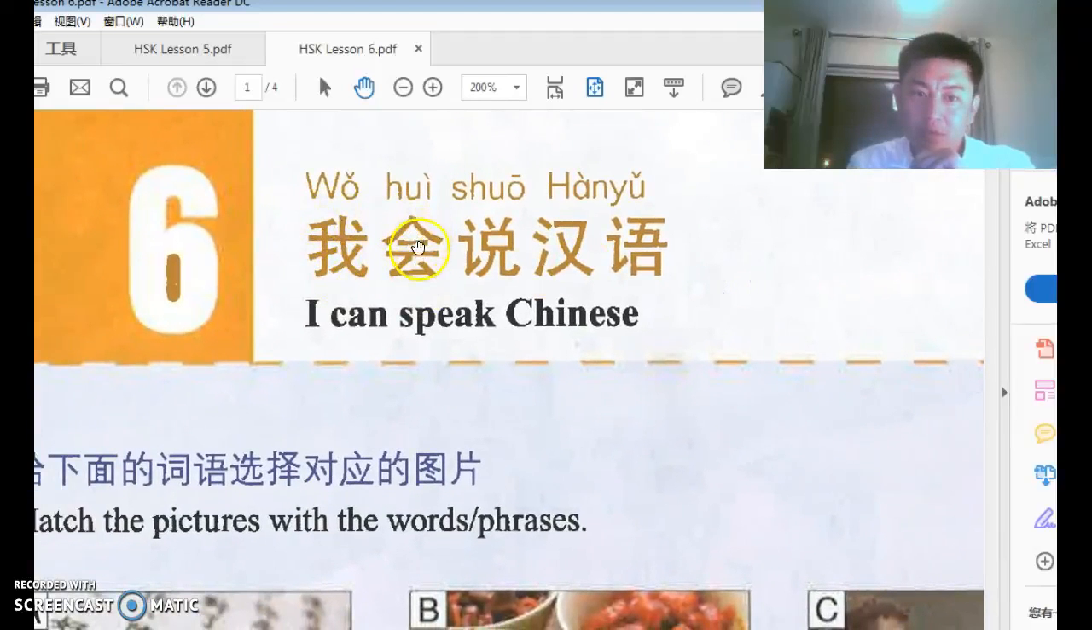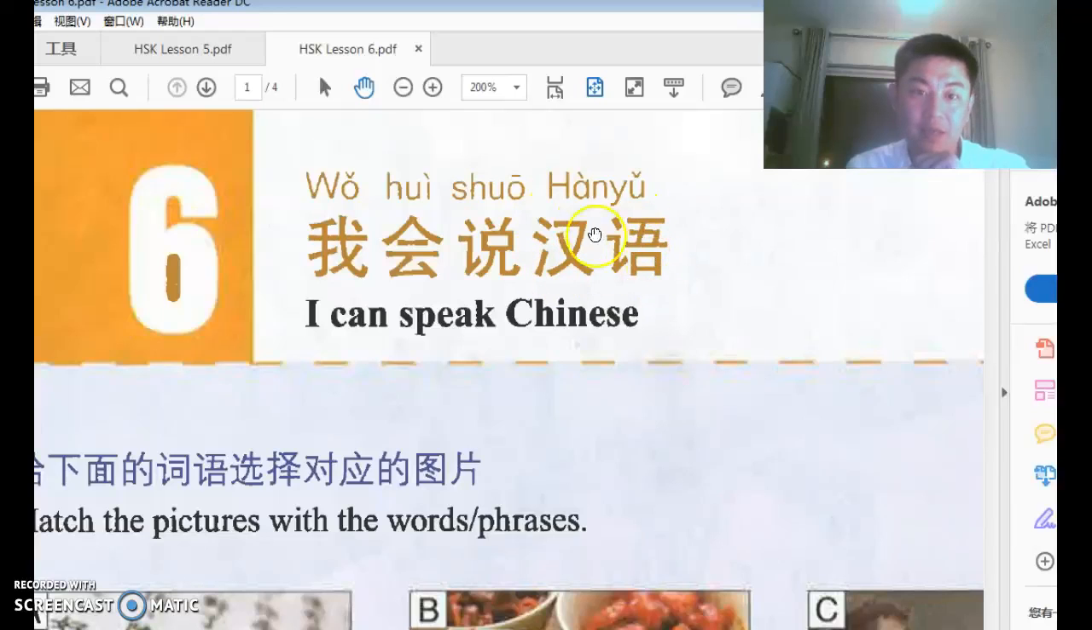会 is be able to or can. 说 is to speak or to say. It's one of those words that has a lot of meanings. 汉语, Chinese, the language Chinese. Chinese as a person, you see, 中国人, China person, right? Or if we want to say Chinese as an adjective, like Chinese products or Chinese dish, right? We say 中国. 汉语 literally means Han language.